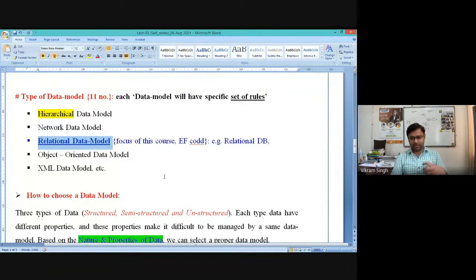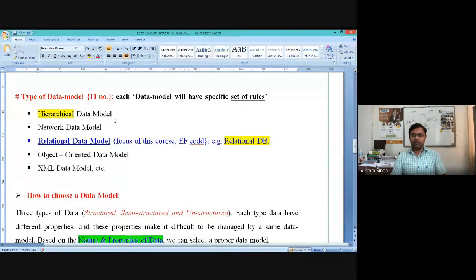And you can directly say this whole discussion in our course will be based on a specific concept related to the relational data model. Whatever database we create using the relational data model is referred to as a relational database. That is for sure.